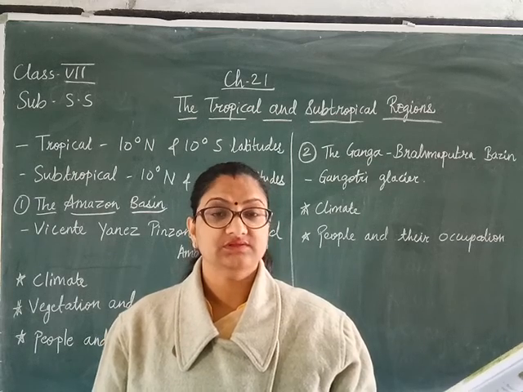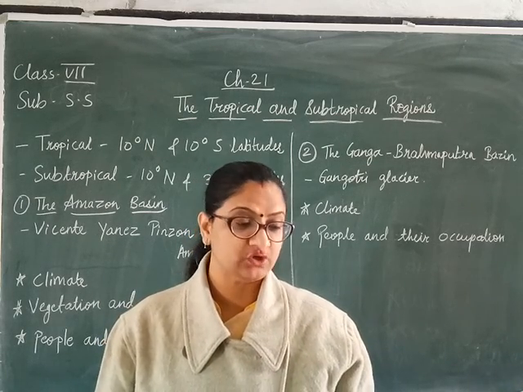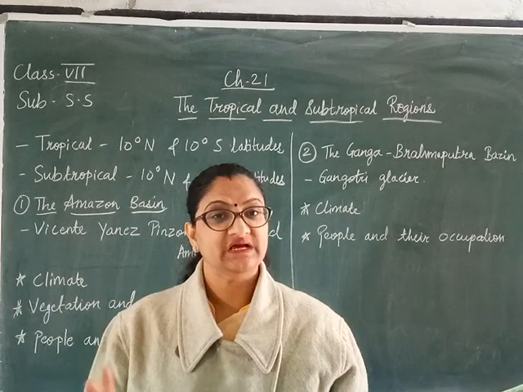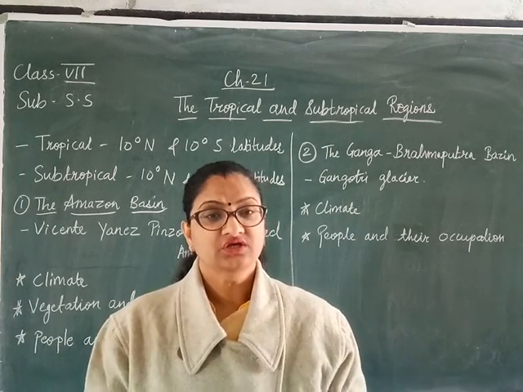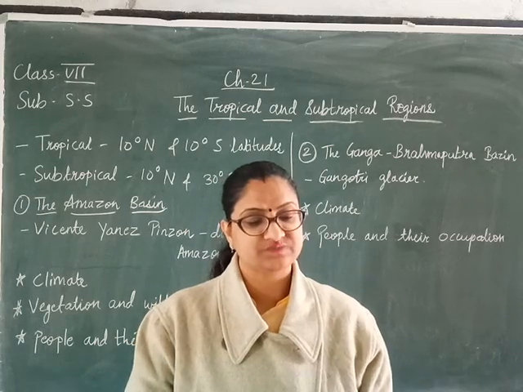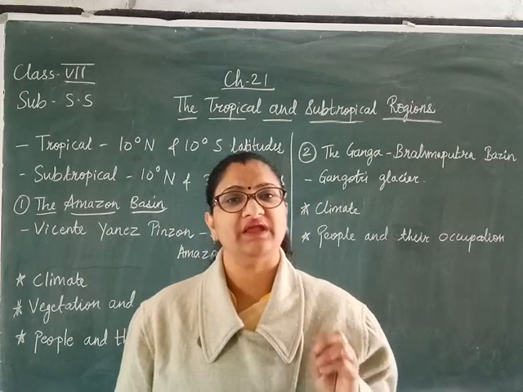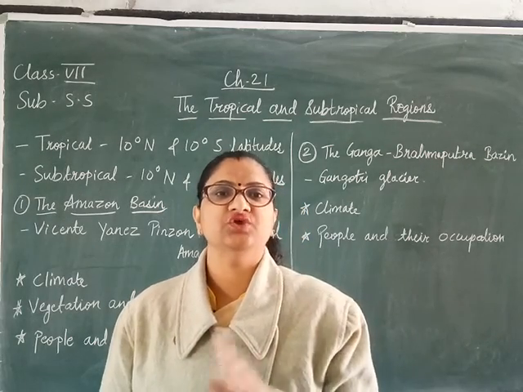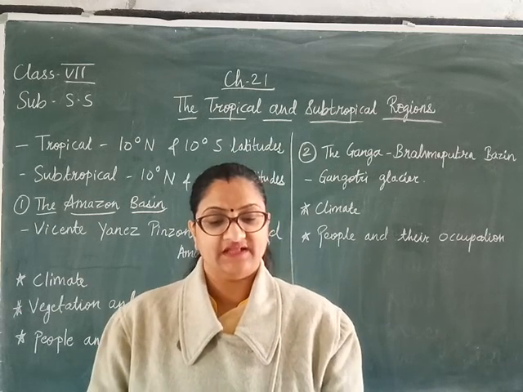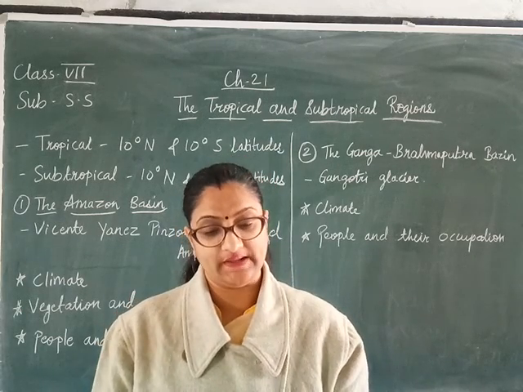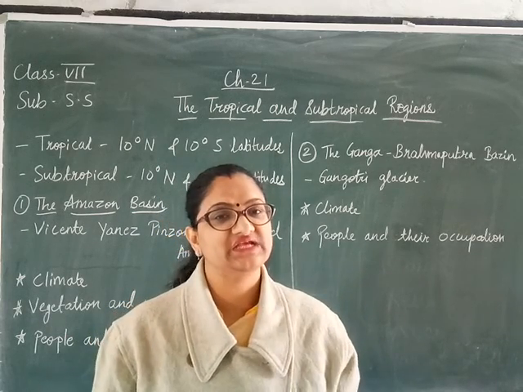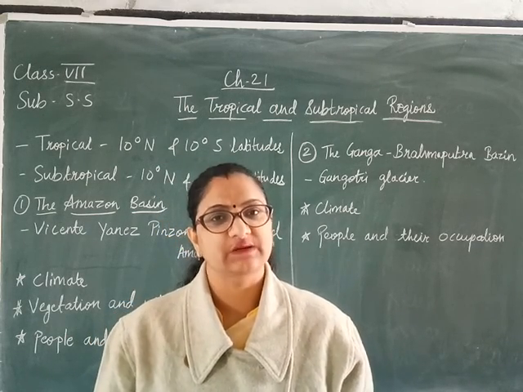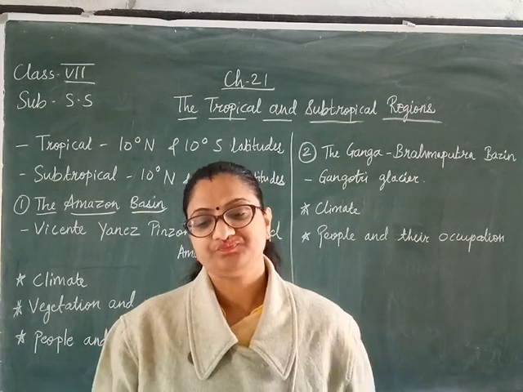For example, the climate supports the growth of the crop throughout the year, plus the land over here is very fertile, alluvial soil is found, so that is why it is very good for the crops. Plus the rivers are perennial. Perennial means 12 months you will have water in those rivers, and that is why it is very good for irrigation purposes, and people can do irrigation with the help of these rivers in the summer season, that is the dry season.